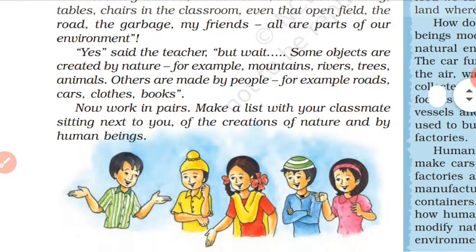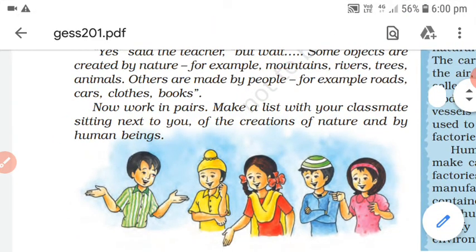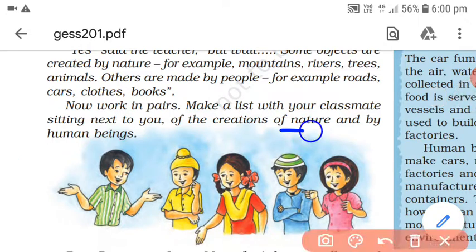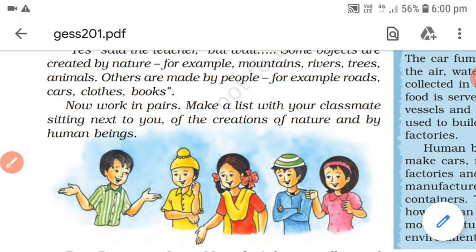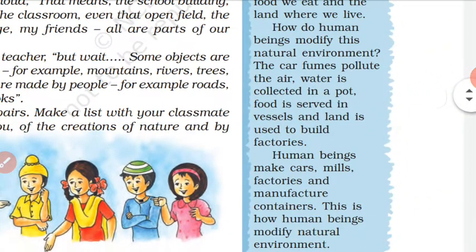As the teacher suggests, I also suggest that you make a list of the creations of nature and those made by human beings. Whatever things you find around you, make a list of at least 5 or 10 things that are made by nature and that are made by humans. Here you will also find some more information.